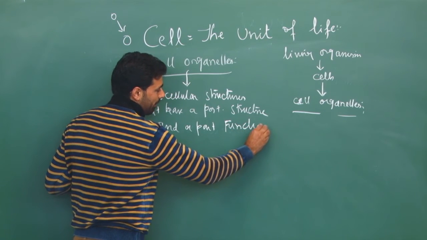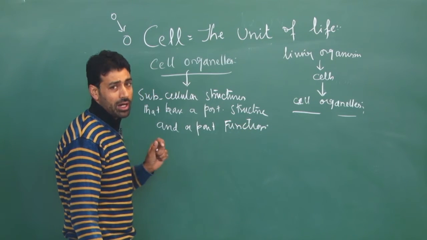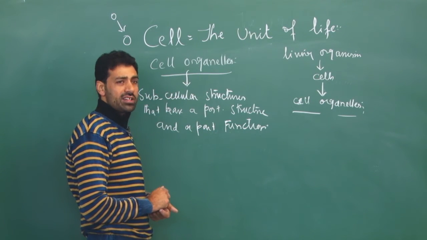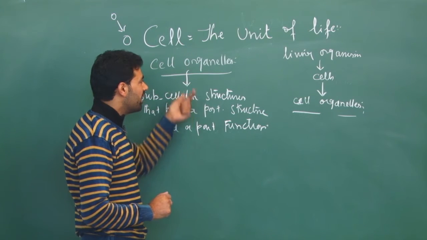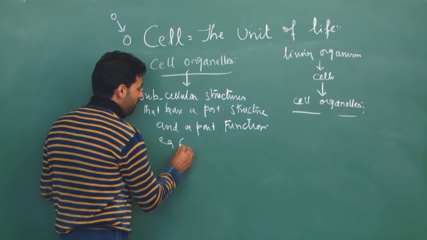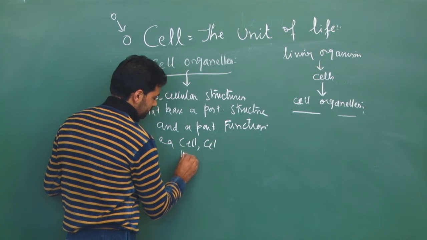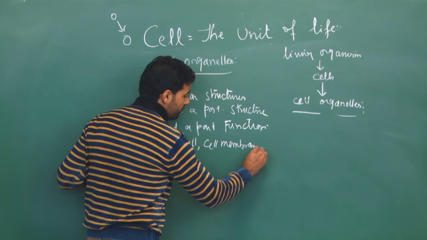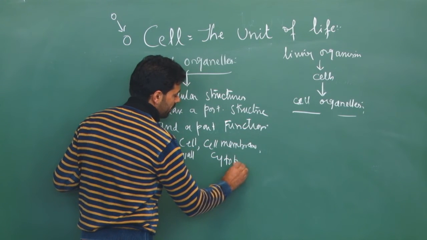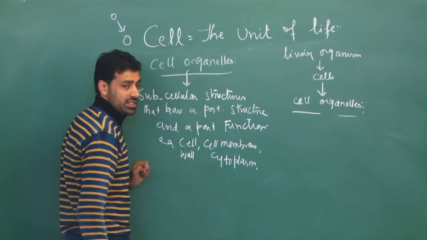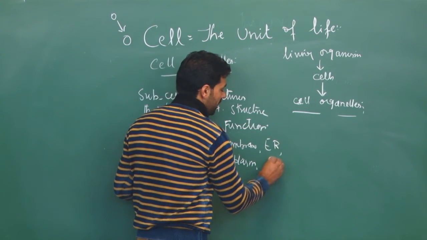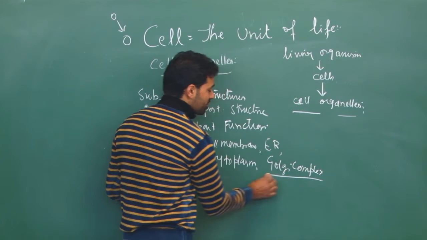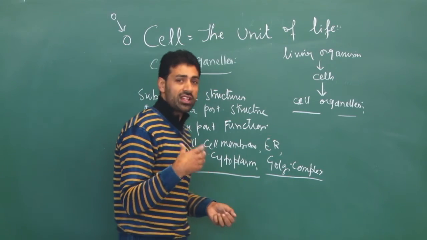So every cell is made up of some smaller parts, and each part has a specific role and a specific structure. These smaller, subcellular parts of the cell are called cell organelles. We have, for example, the cell wall, the cell membrane, the cytoplasm, the ER, and the Golgi complex. So all these structures individually make a cell organelle.